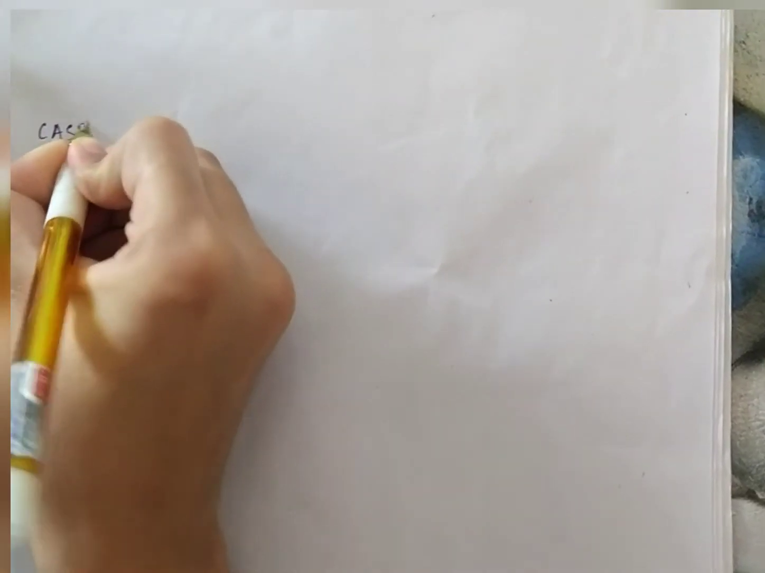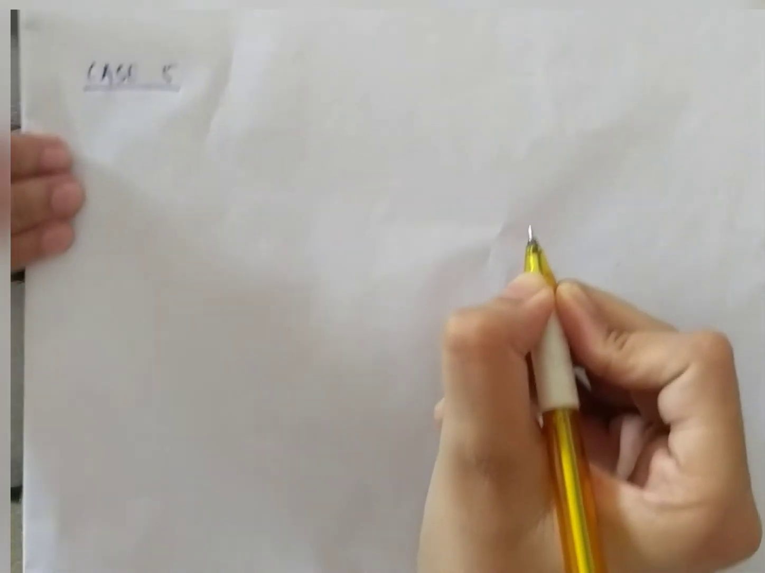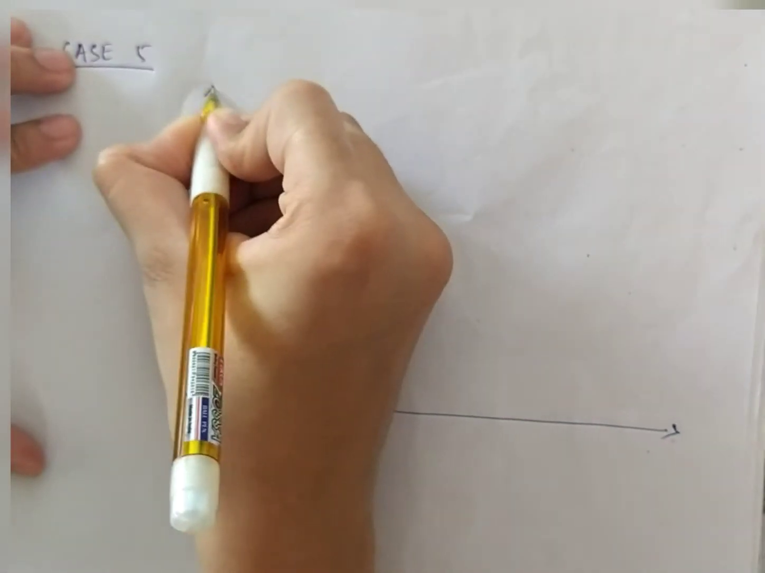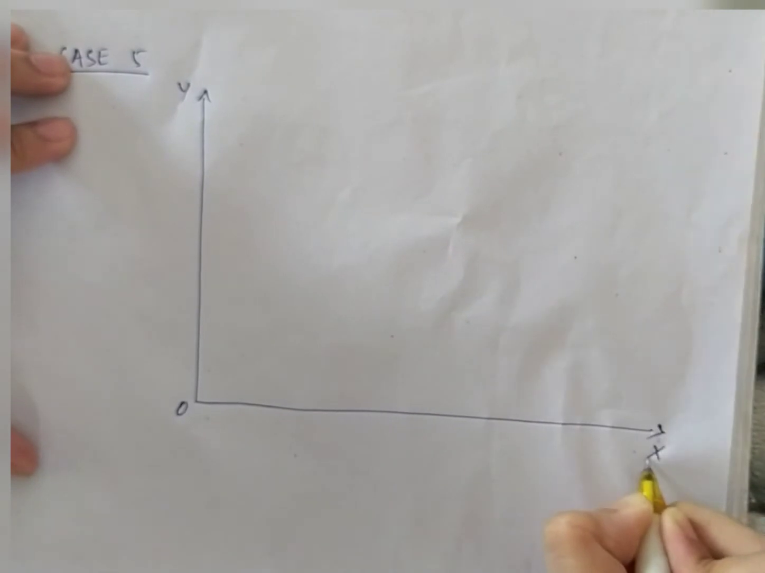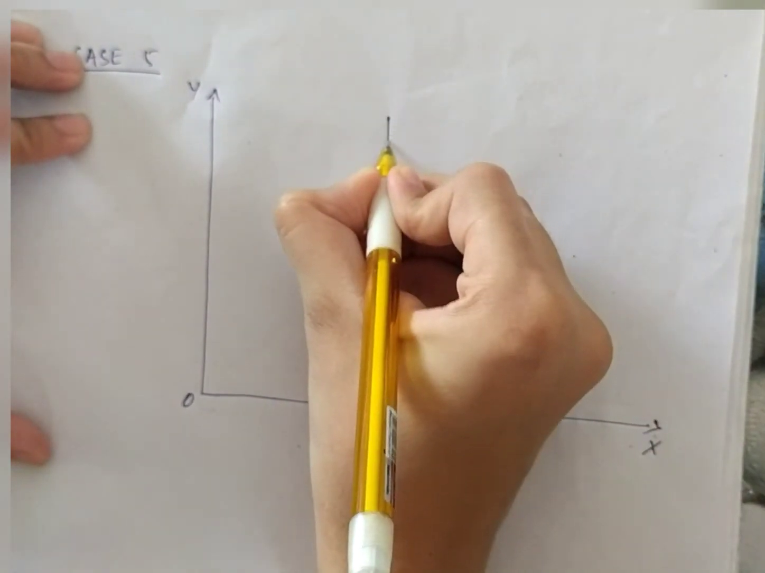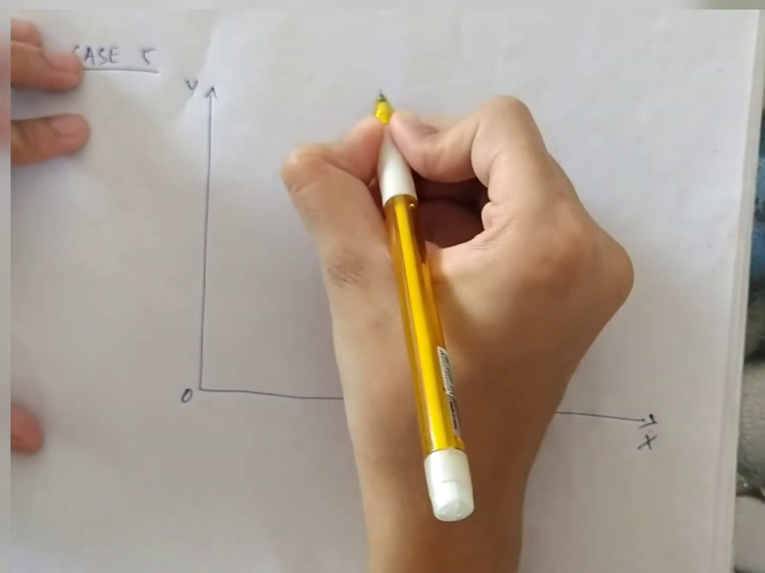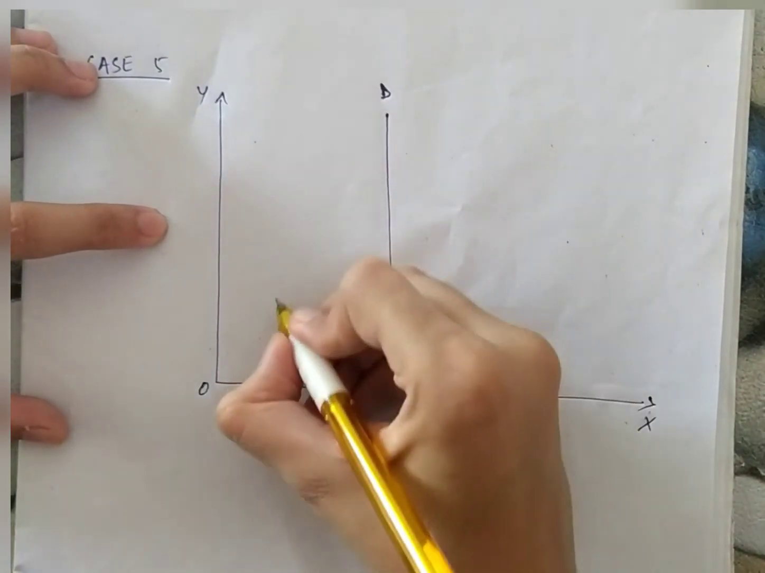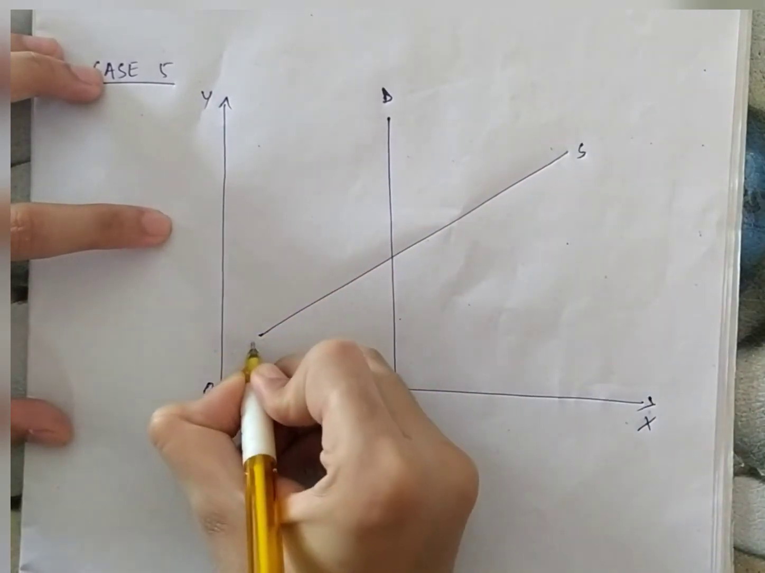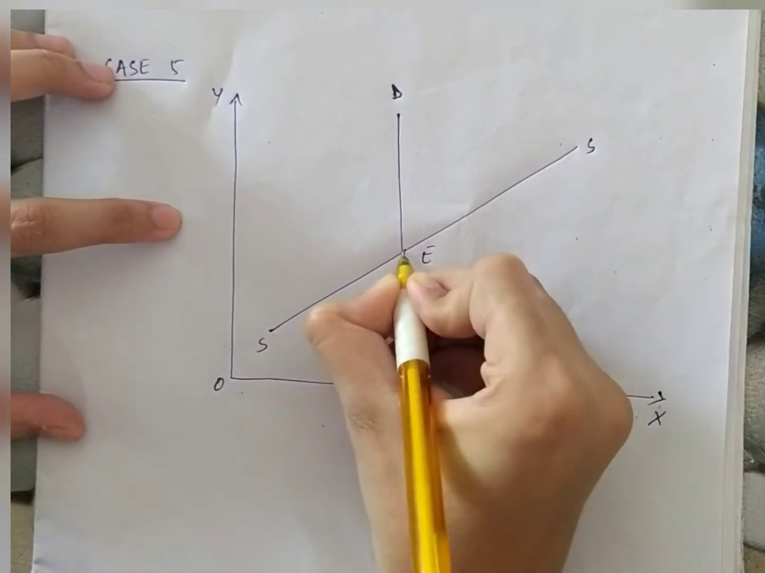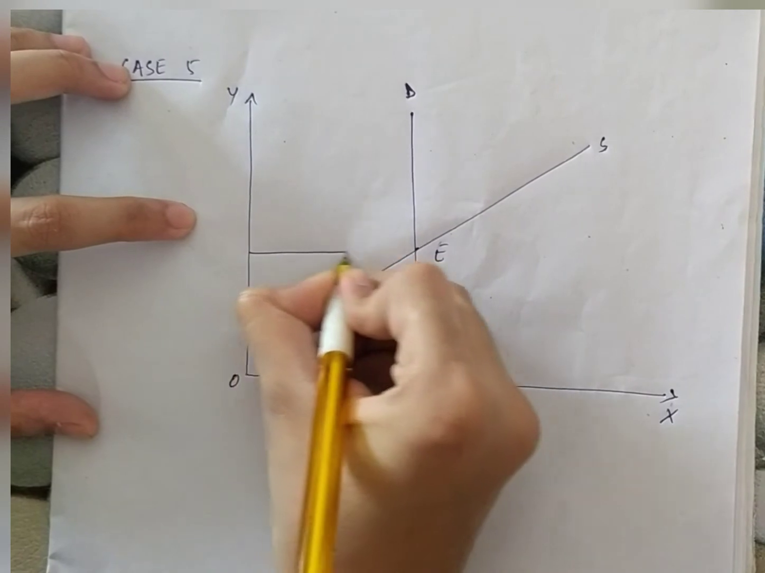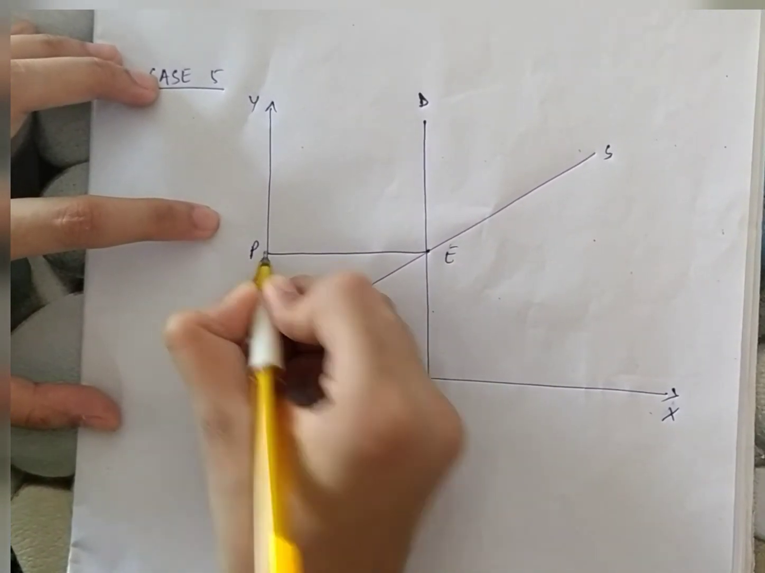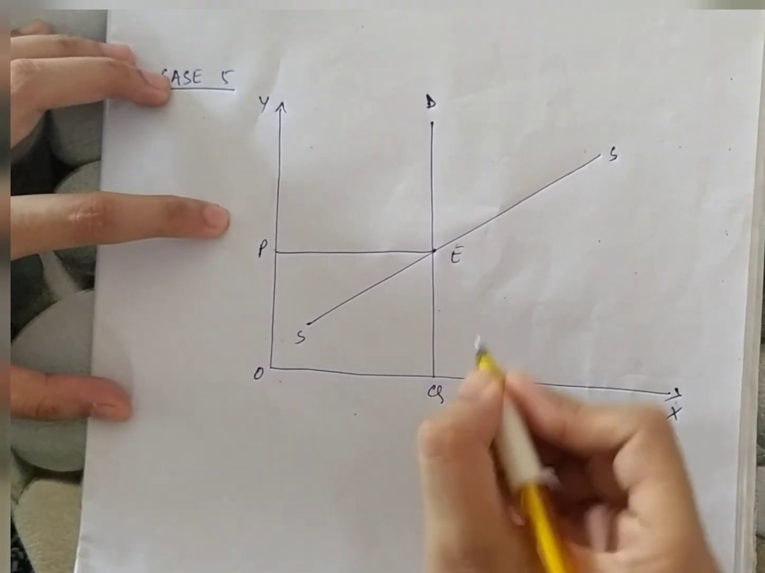The last case, that is case 5. See, this is the y-axis, this is the x-axis, OY, OX. Here demand is perfectly inelastic, so it is a vertical line parallel to the y-axis. This is the supply curve SS, this is the equilibrium point E, and this is the equilibrium quantity. Sorry, this is the equilibrium price OP and this is the equilibrium quantity.